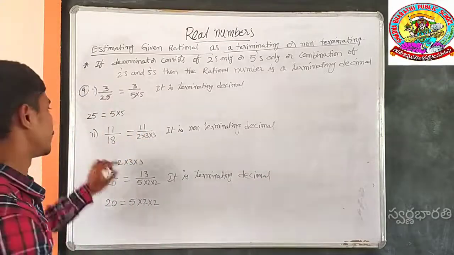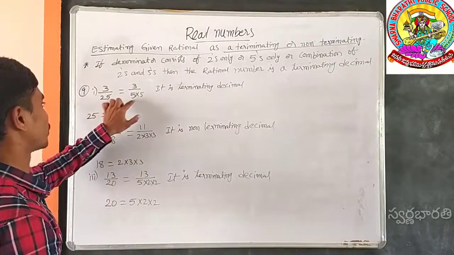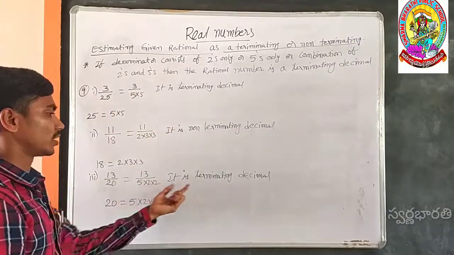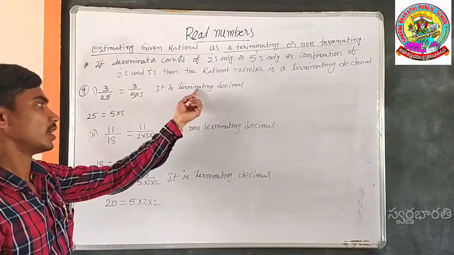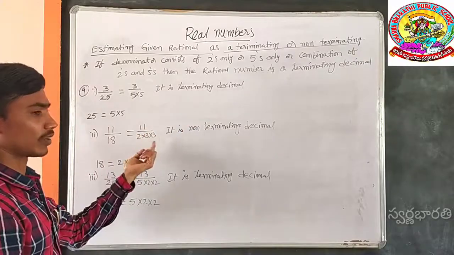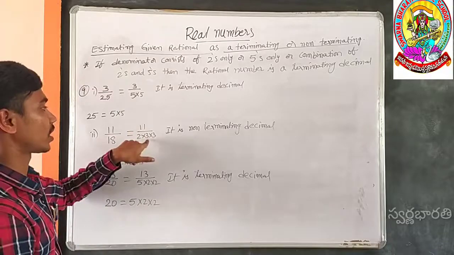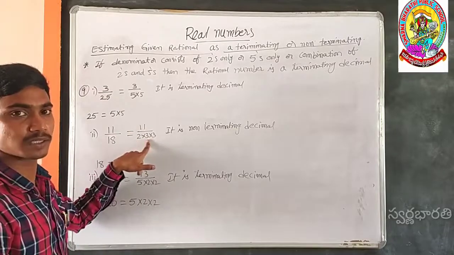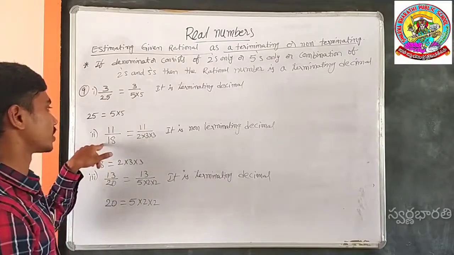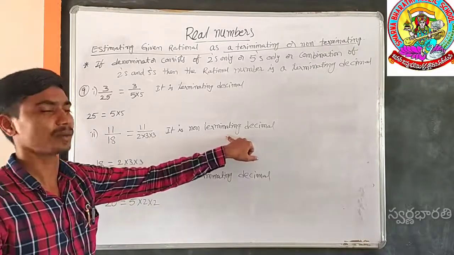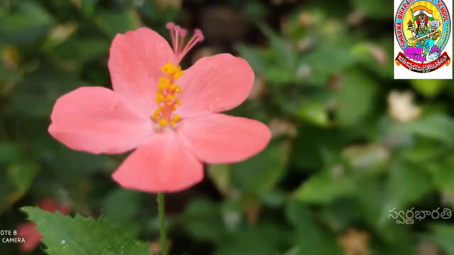Simple. If the denominator consists of 5's, or 2's, or 2's and 5's, it should be a terminating decimal. If the product of the denominator has another number besides 2's or 5's, or in addition to 2's and 5's, it should be a non-terminating decimal.